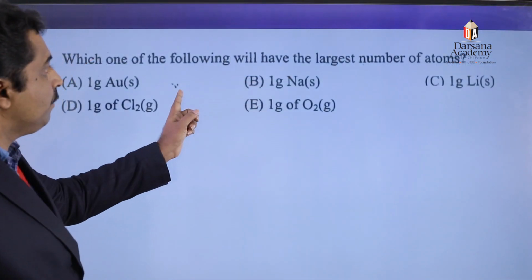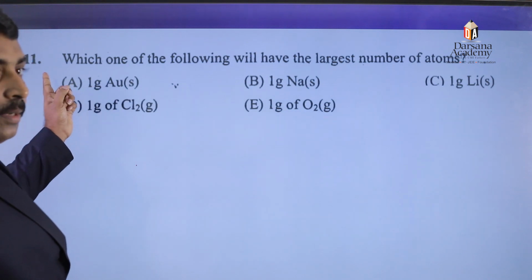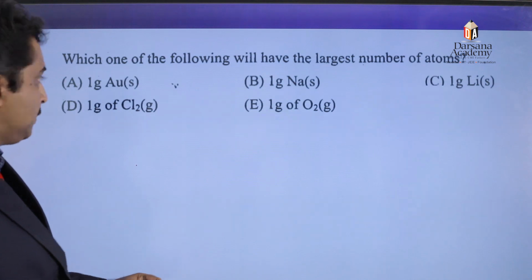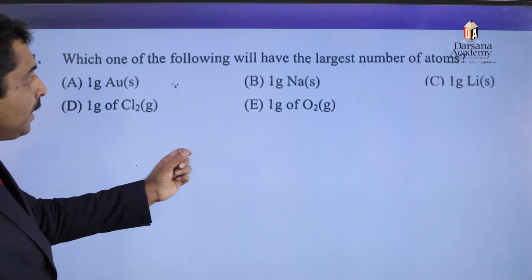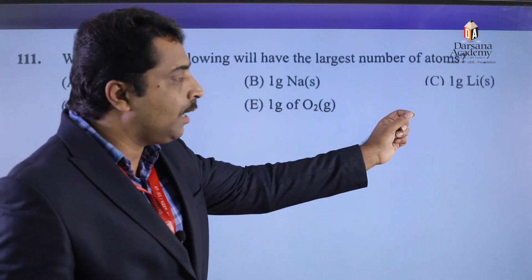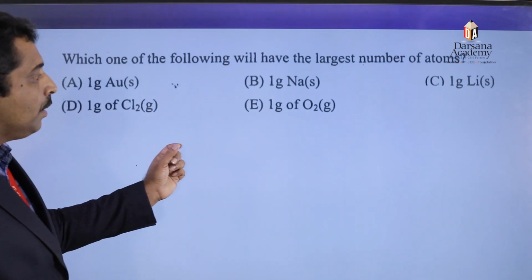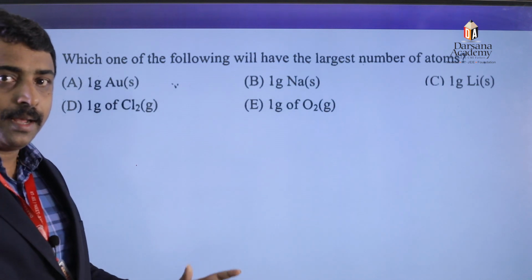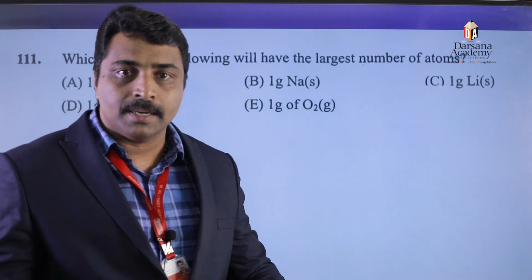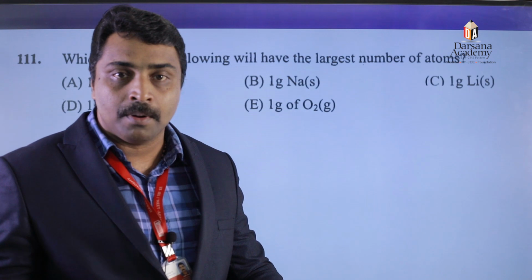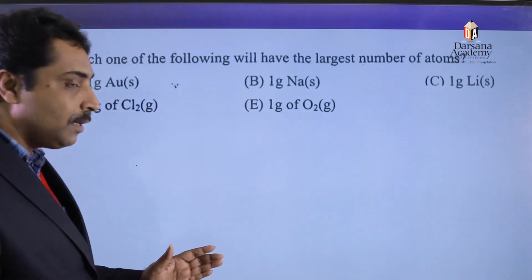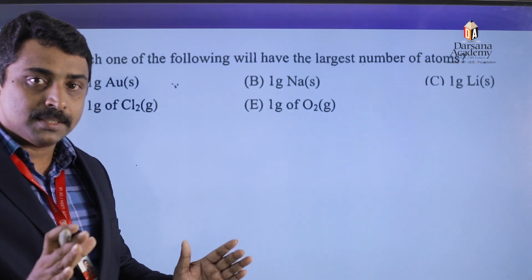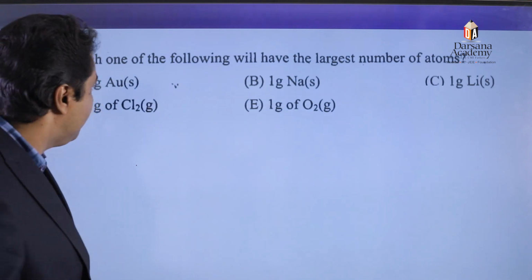Next question. 111th question: which one of the following will have the largest number of atoms? 1 gram of gold atom, 1 gram of sodium, 1 gram of lithium, 1 gram of chlorine molecule, 1 gram of oxygen molecule. We know that the gram atomic mass of every element consists of Avogadro number of atoms.